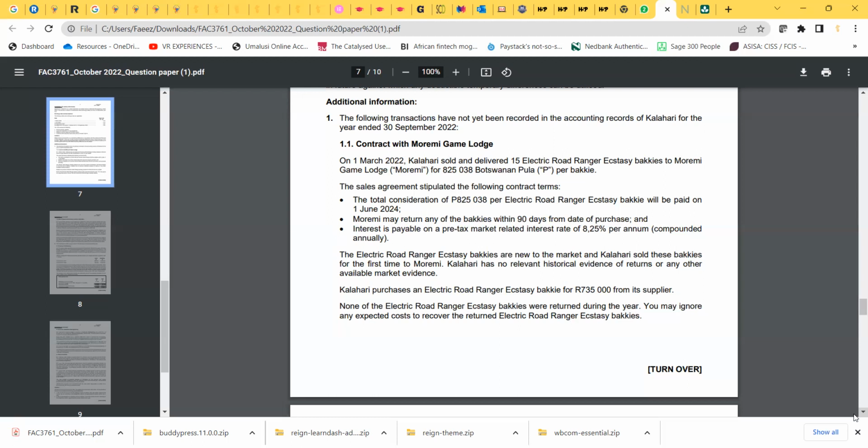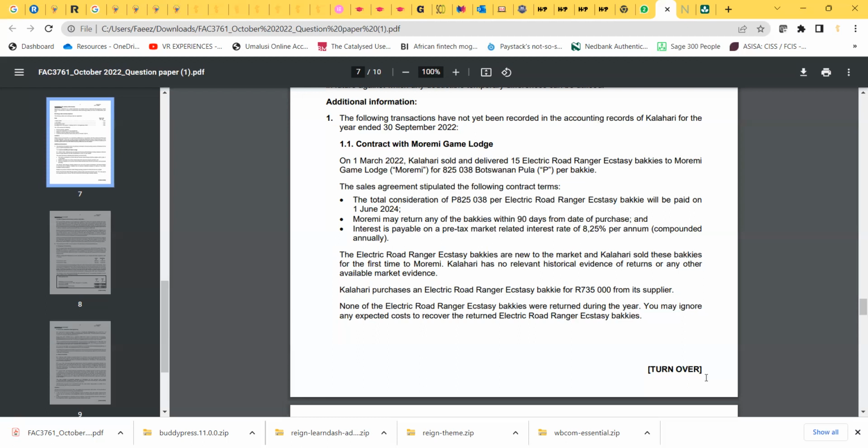Because we're selling a vehicle, it implies that it happens at a point in time as opposed to recognizing revenue over a period of time. So therefore, we need to know when is the date that the risks and rewards of ownership are transferred from us, the seller, to the buyer. So that's basically 1 March 2022.